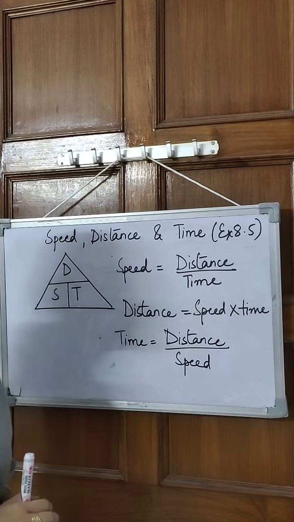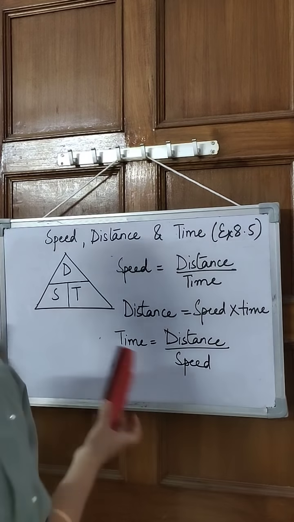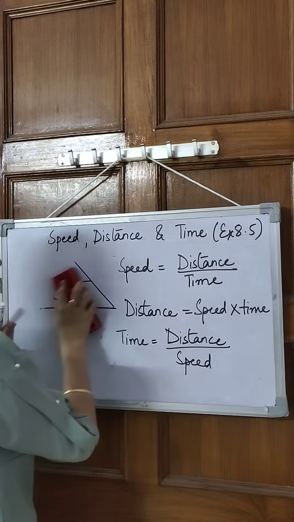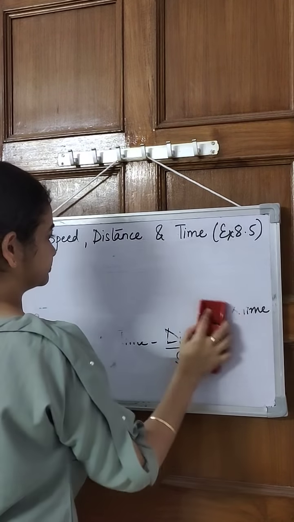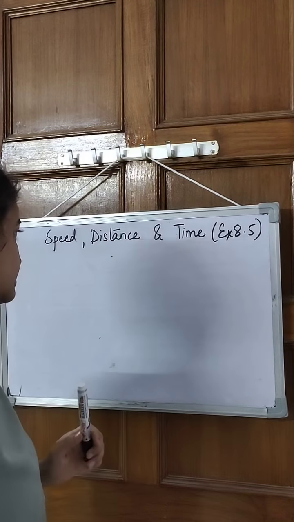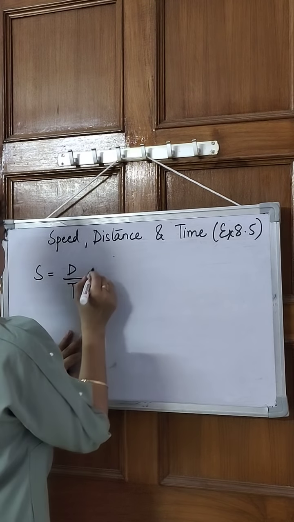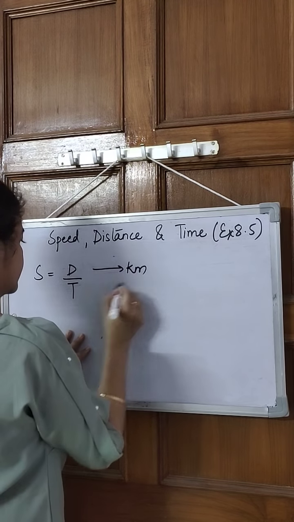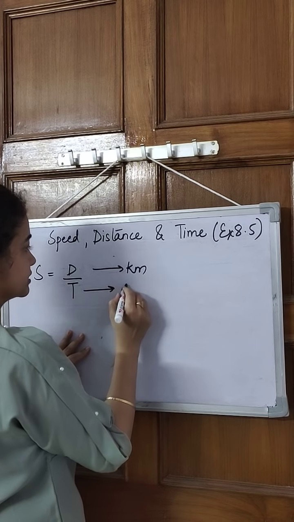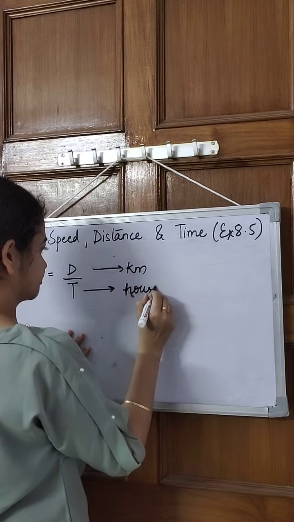Okay. Now, how do we represent this in terms of units? When we talk about speed, distance, time, then we talk about its unit as well. Distance we generally take in kilometer. And when we take distance in kilometer, then we take time in hours.